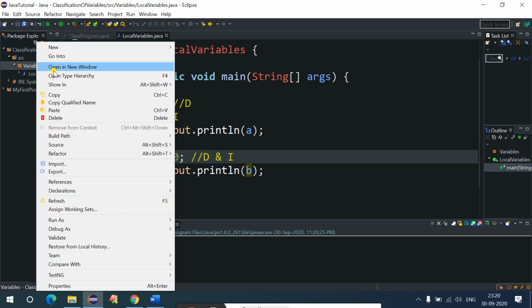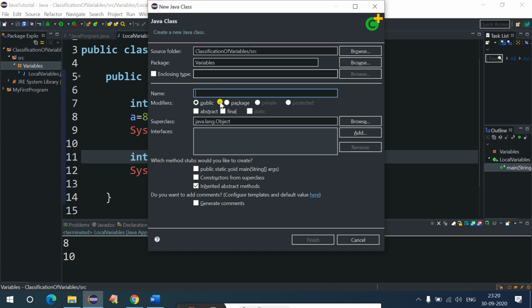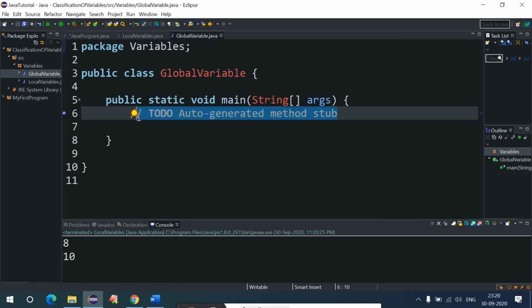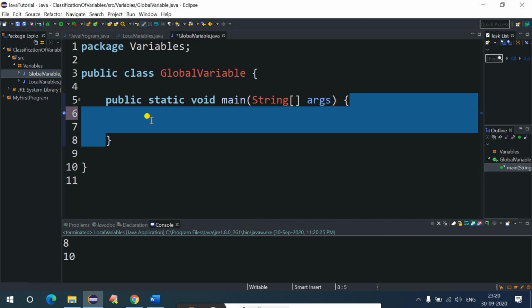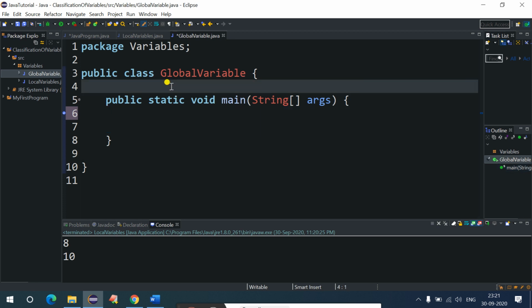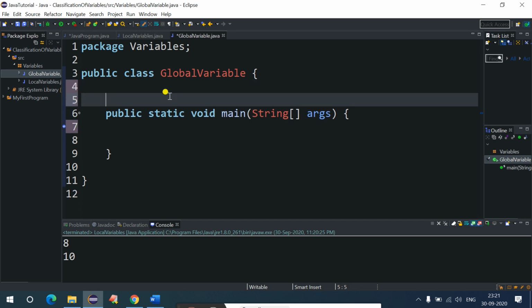Now let's discuss global variable. I'll again create a separate class for that, and I'll name it global variable, right? And I'll use public static void main, and I'll just click on finish. Now the global variable definition says any variable which is declared outside the methods, constructor or block but inside the class. It means this is the method area, so you will not have to declare the variable inside this section. If you declare inside this section, then those variables will be called local variables. But in case of a global variable, we will have to declare it outside the methods but inside the class.